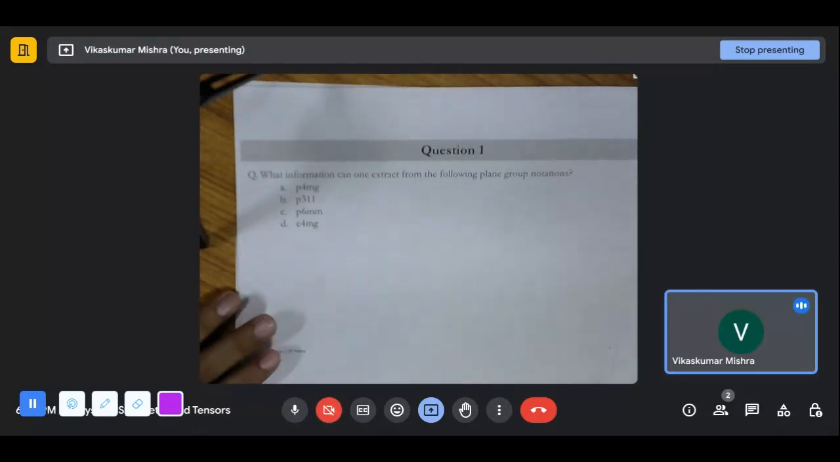Question number one says, what information can one extract from the following plane group notation?